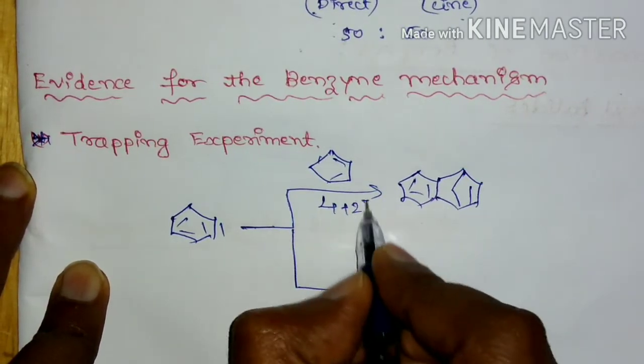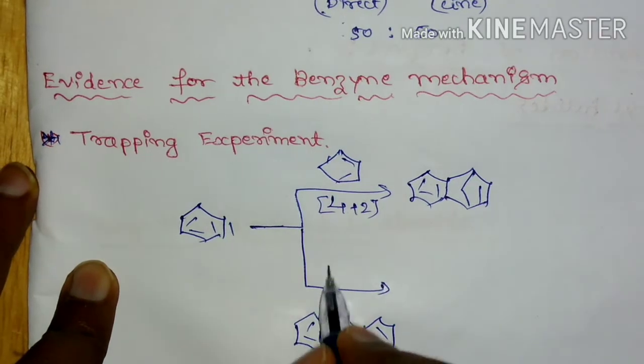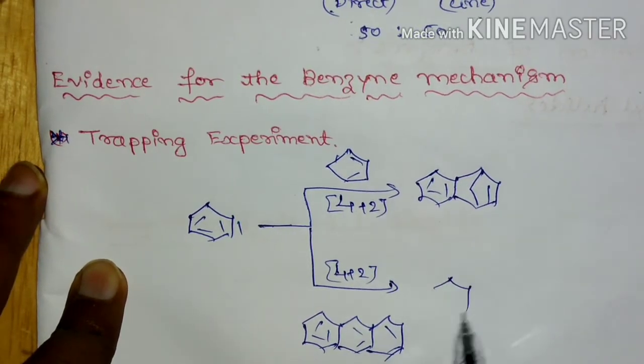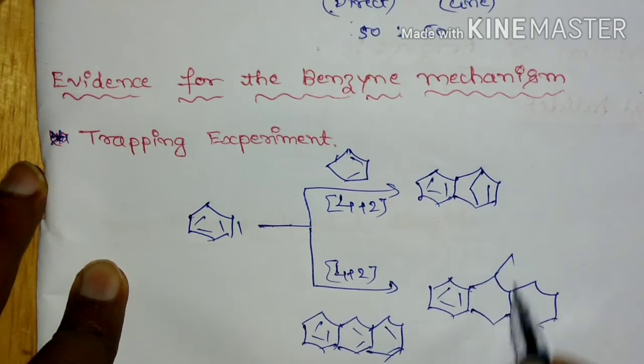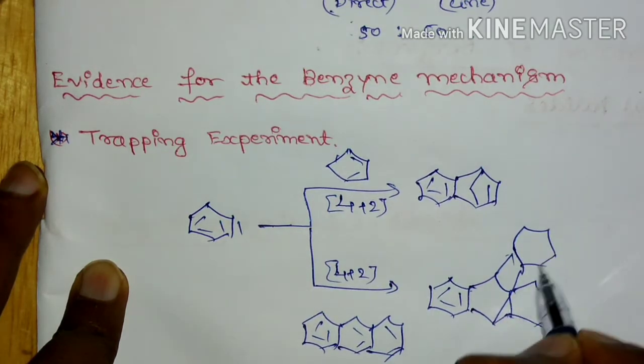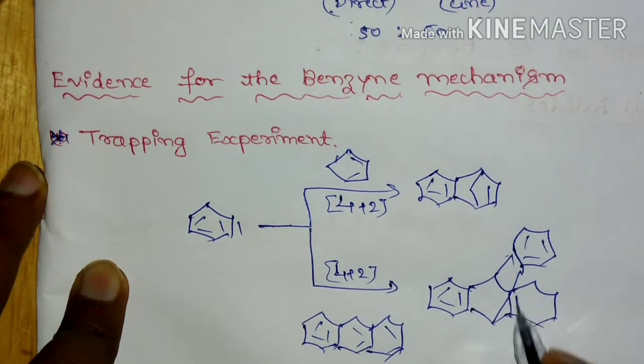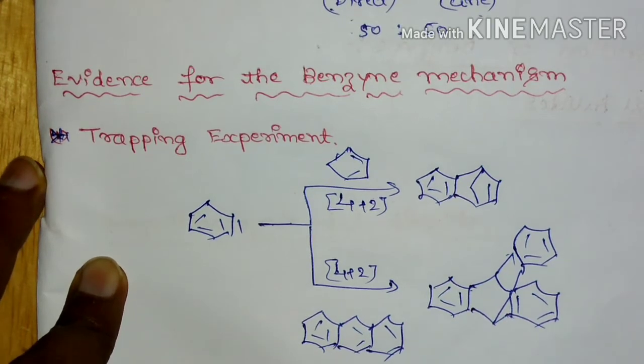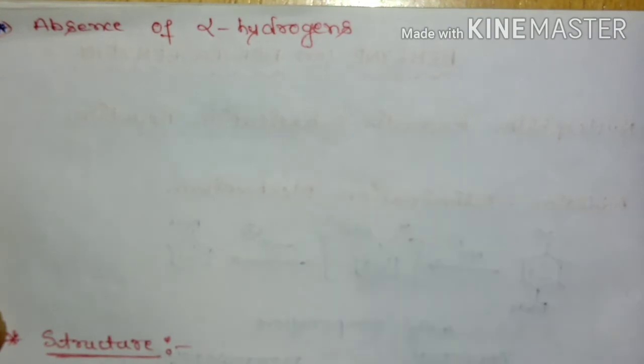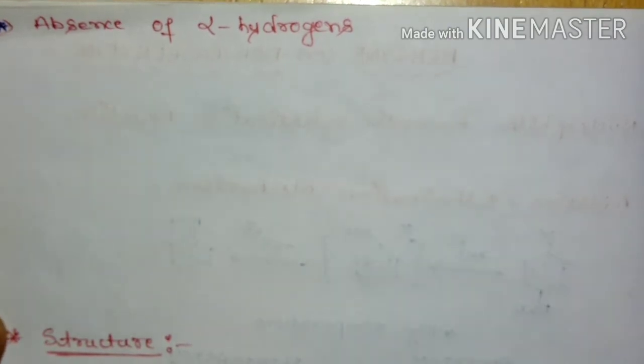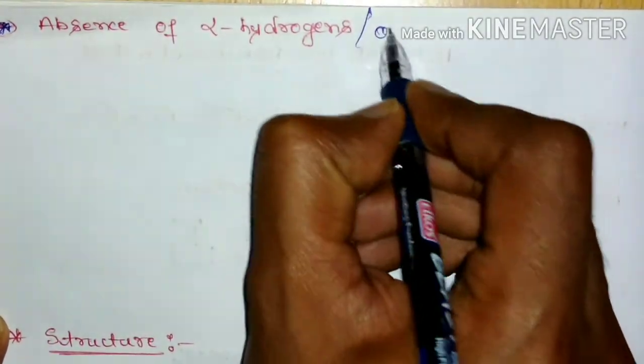Means it will undergo 4+2 cycloaddition reaction with the diene to form the corresponding adduct, and this is the evidence for the benzyne mechanism. That is, for elimination addition mechanism, there is involvement of benzyne as an intermediate. And one more evidence you can see is the absence of alpha hydrogens or ortho hydrogens.